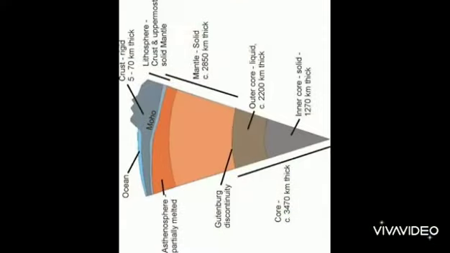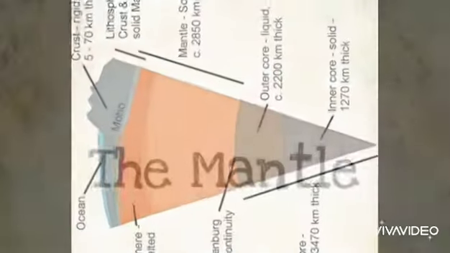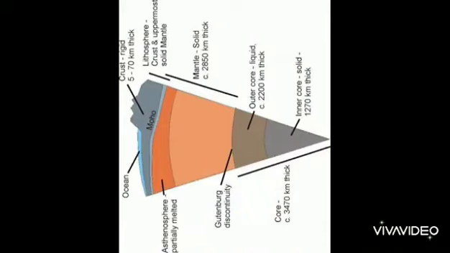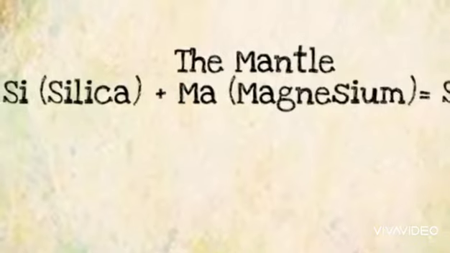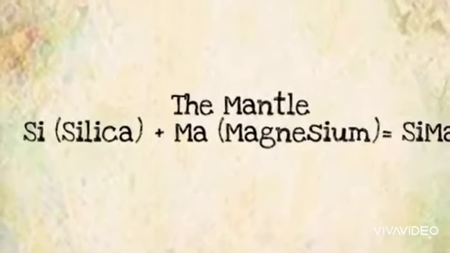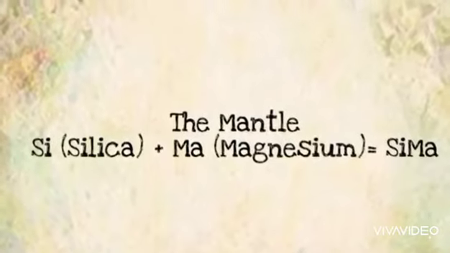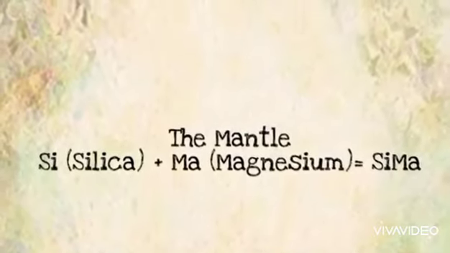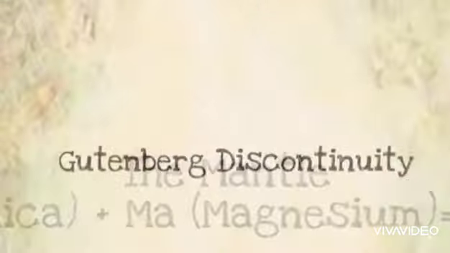And the layer found between crust and mantle is the Mohr discontinuity. Second is the mantle layer. This layer is found between crust and the core. In this, pressure and volume and density all are increasing. The layer found between the mantle and the core is the Gutenberg discontinuity. In this layer, silica and magnesium are found. That's why its name is the sima. Our third layer is the core. In this layer, there is very high pressure.